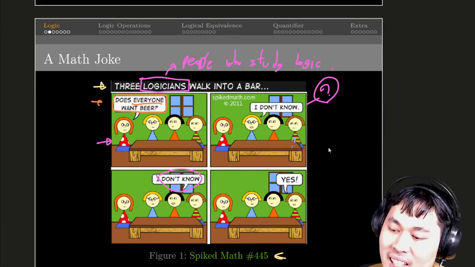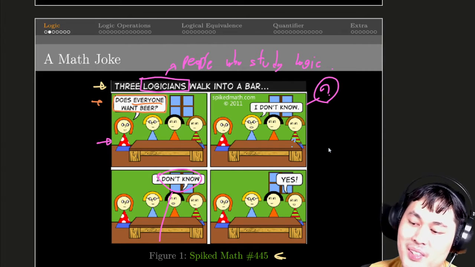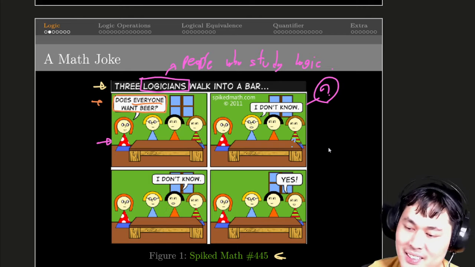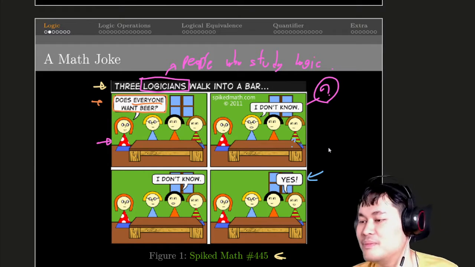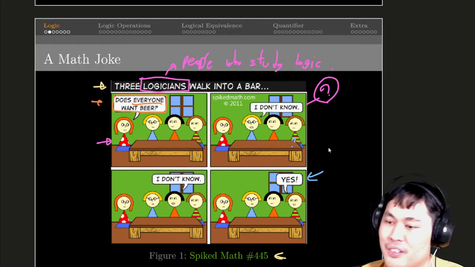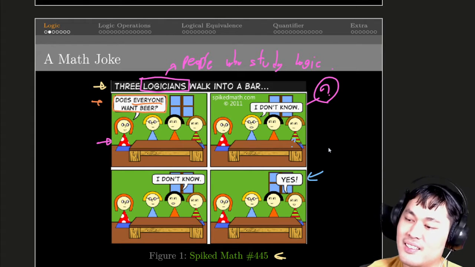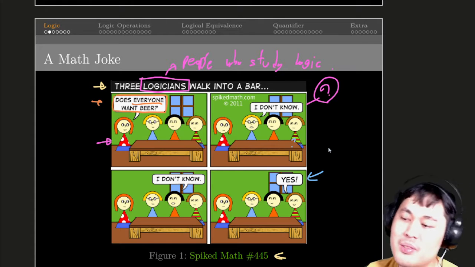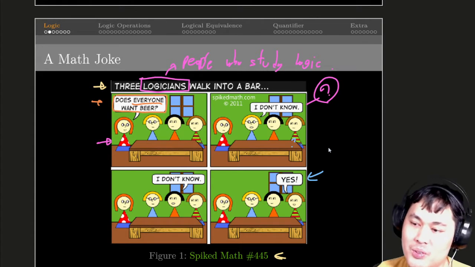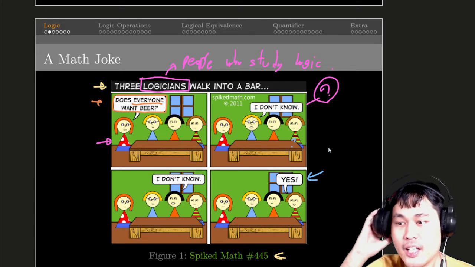And then, the second person follows suit and says, oh, I don't know either. But the third person says, yes. Can you see what's going on here? Are they crazy or are they doing what people should do, how people should respond to this kind of question?